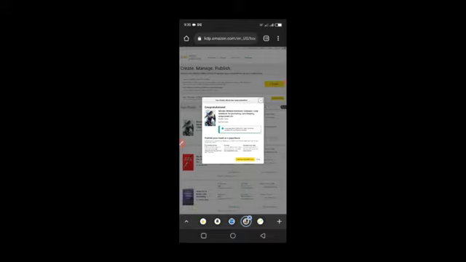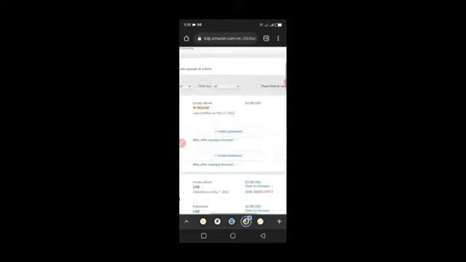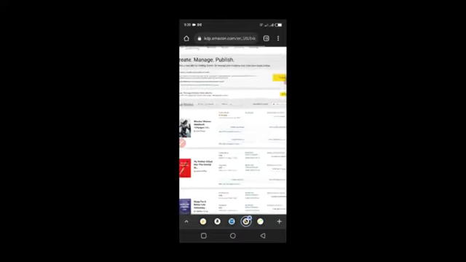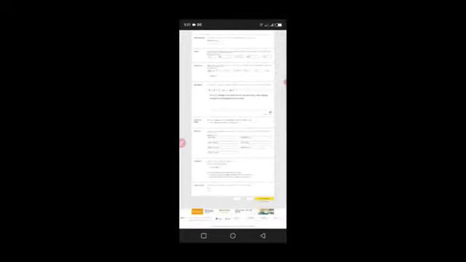So if it loads now, it's going to bring a pop-up. One mistake you don't want to make is to click this start your paperback now, because if you click it, it's going to start everything afresh. But what I do is I just click on this cancel, and then I can click on here that says create paperback. Once I click it, every other thing that I've chosen for this previous one will be there. You can see the title, the subtitle, the author, the description, everything is there already.